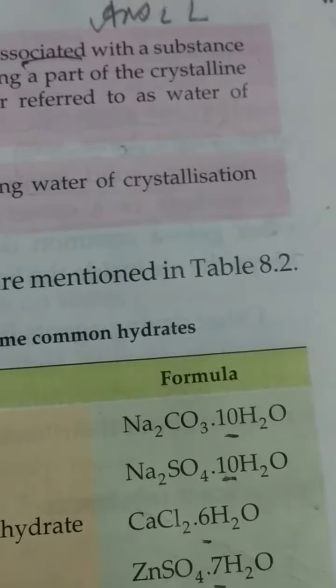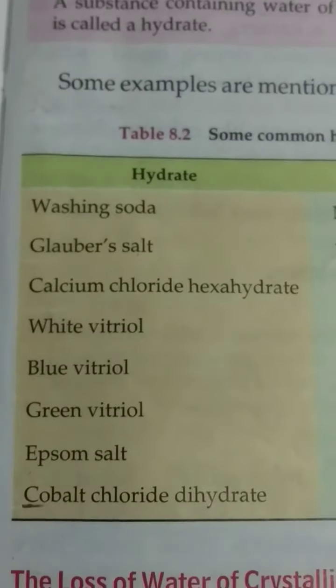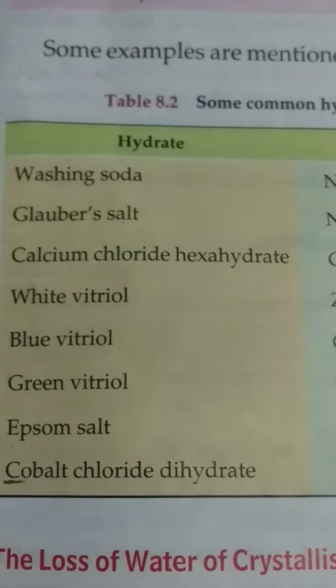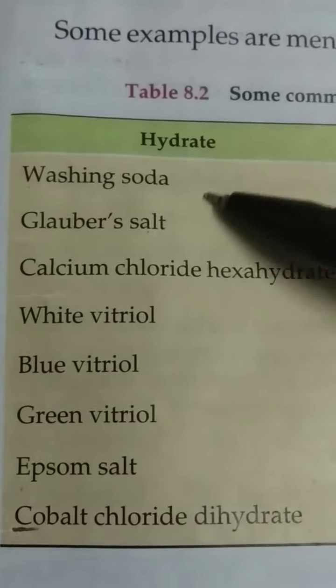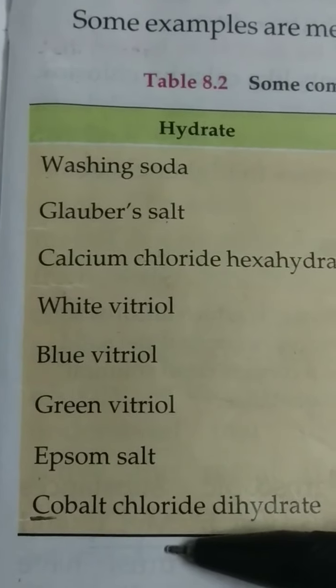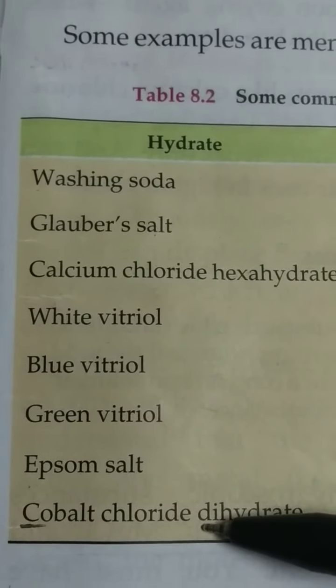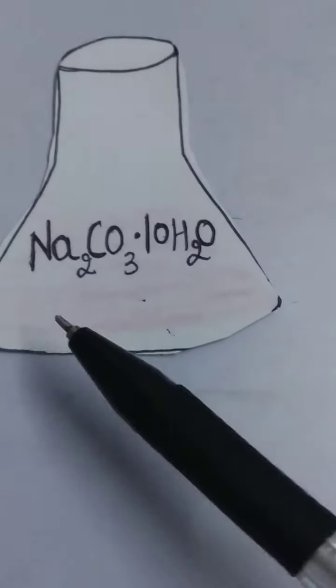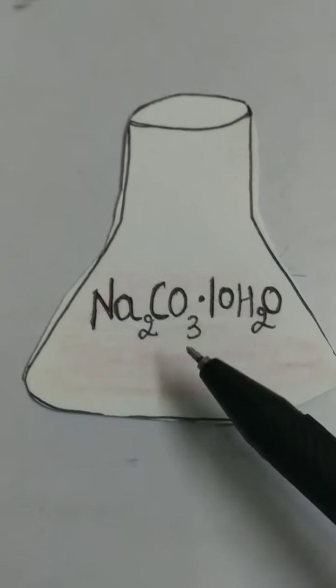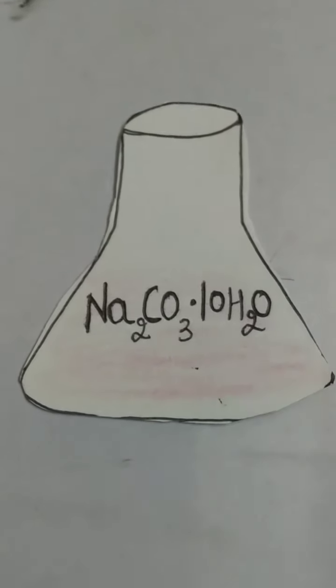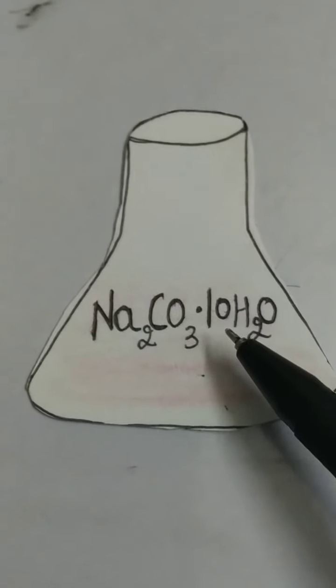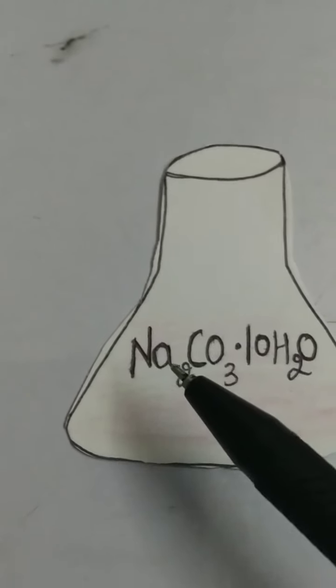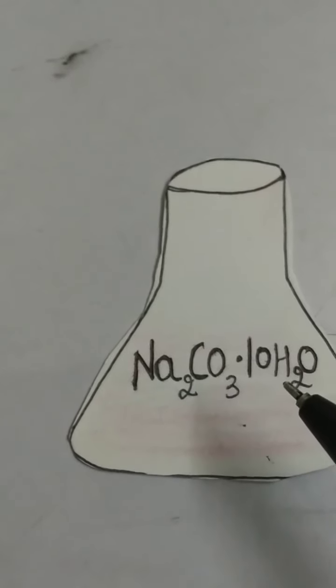For example, they have given in table 8.2 all these substances containing water of crystallization, and we call all these salts common hydrates. First one, washing soda. What is the formula of washing soda? Na2CO3.10H2O. How many molecules of water are present? 10, water of crystallization. So washing soda is a common hydrate.